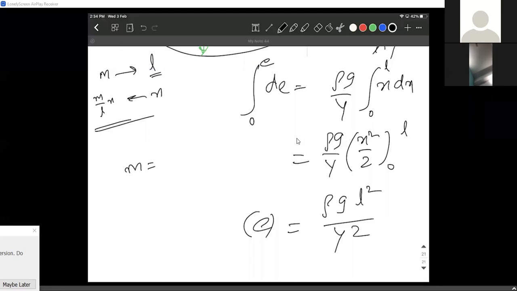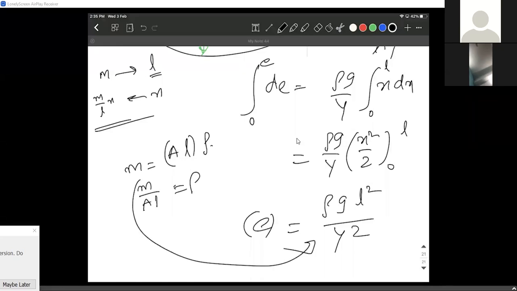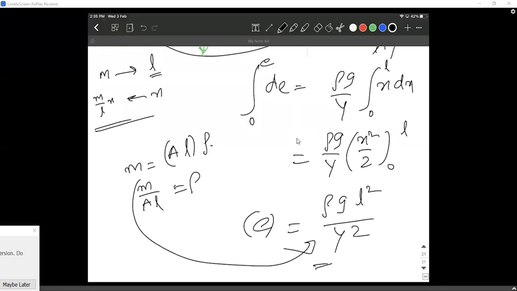Mass equals total area times length into rho. So in terms of rho, I simply put mass by AL. So I put mass by AL into g L square by 2Y. In place of rho, I'll simply put M by AL and you'll get the answer.